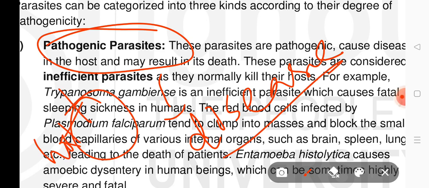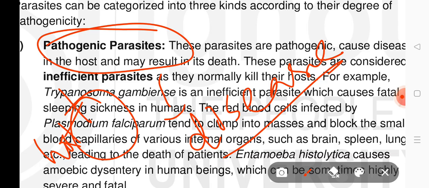While all pathogenic parasites are parasites, pathogen means an organism that causes disease or is harmful. So there are some examples of pathogenic parasites. They can include bacteria, viruses, fungi, protozoa.